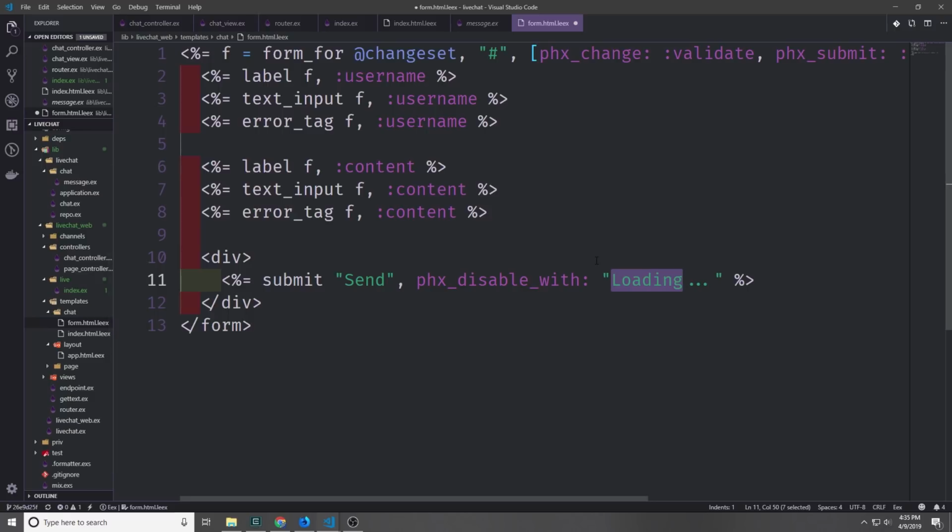So if we send a message and it takes a little while for it to send, then the loading button will pop up and the user won't be able to click on the button. And that's all we have to do for these two templates. So let's now wire them to our index file.